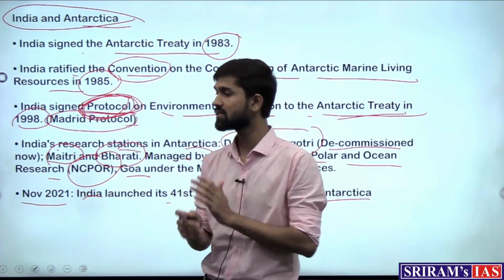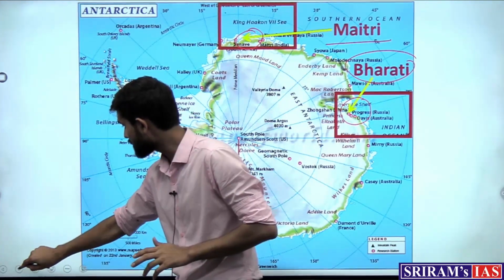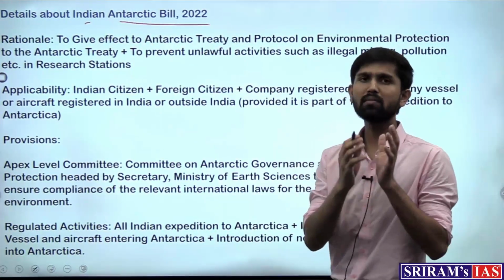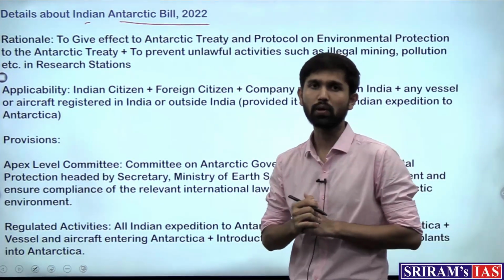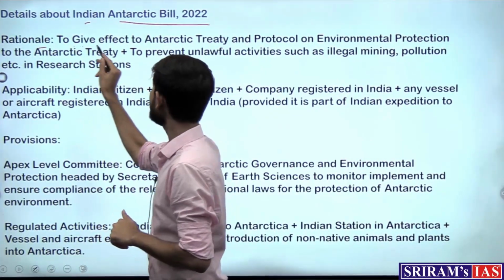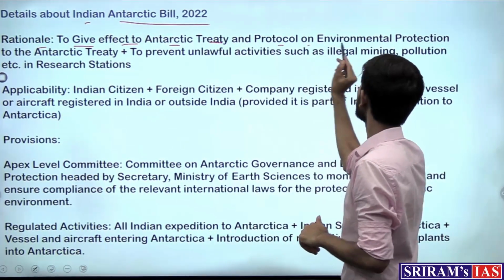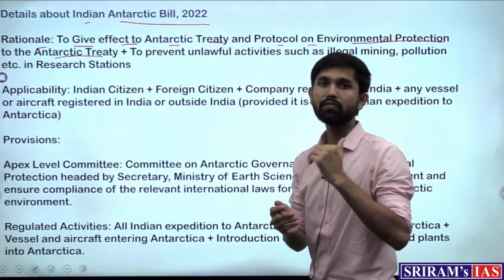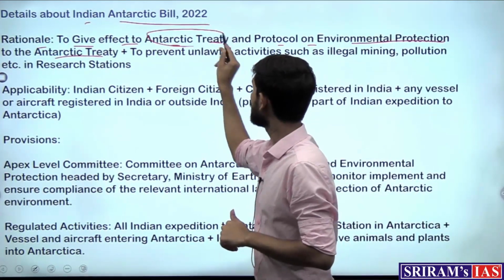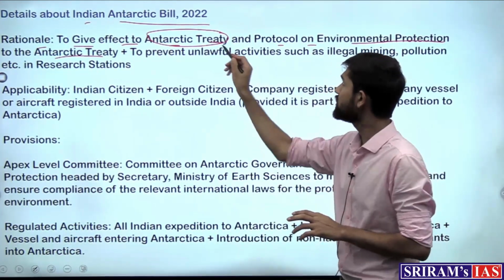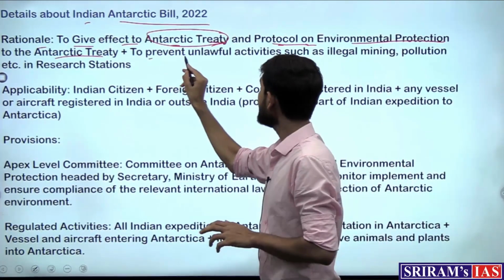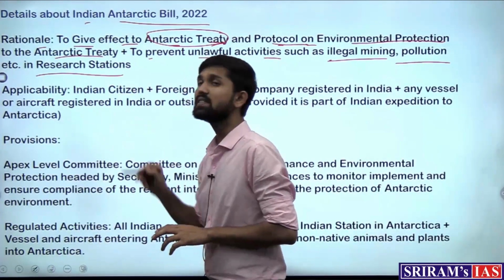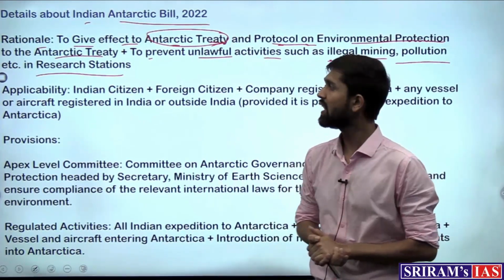Now to further this, the Parliament has passed the Indian Antarctic Bill of 2022. What are the major provisions of this bill? We'll take a look at it. So what is the rationale? To give effect to the Antarctic Treaty and the Protocol on Environmental Protection to the Antarctic Treaty. So to give a domestic piece of legislation effect to the treaty and to the protocol, and to prevent unlawful activities such as illegal mining, pollution, etc. in the research stations which we saw are situated in Antarctica.